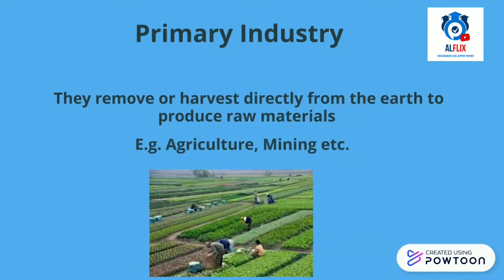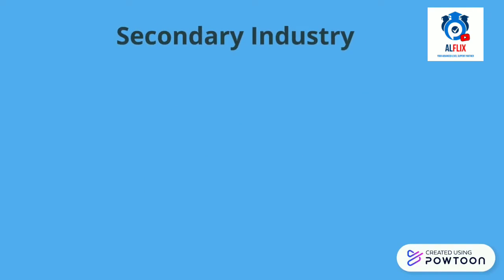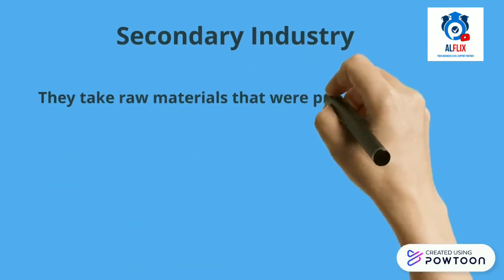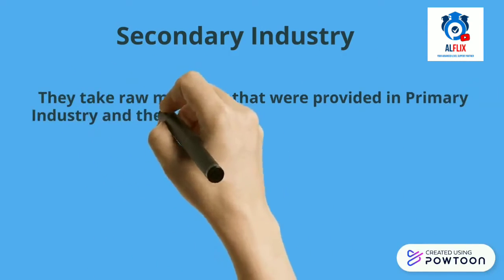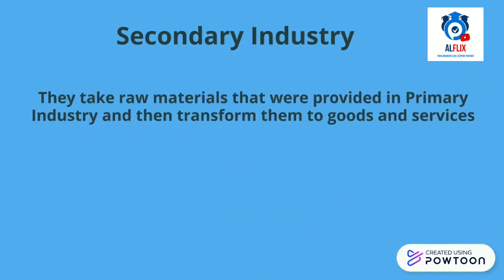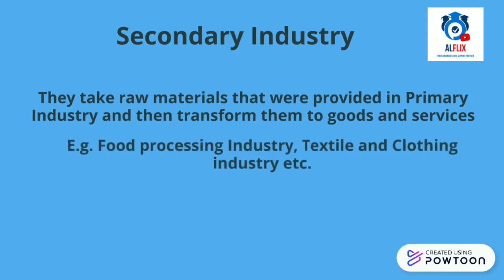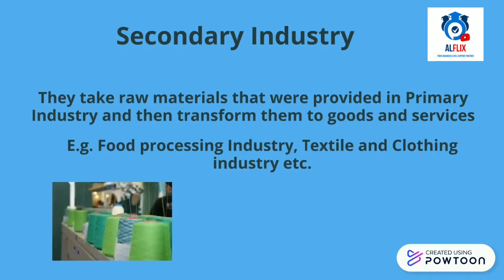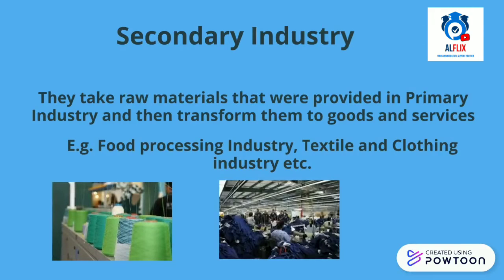In agriculture, people tend to harvest the products that they have planted once. In the secondary industry, they take the raw materials that were produced in the primary industry and transform them to goods and services. So examples could be food processing industry, textile and clothing industry. So in clothing industry, what they do is they take the threads and all raw materials and then make them into clothes that are wearable. So in the secondary industry, they obtain goods from primary industry and create goods and services meeting the customers' requirements.